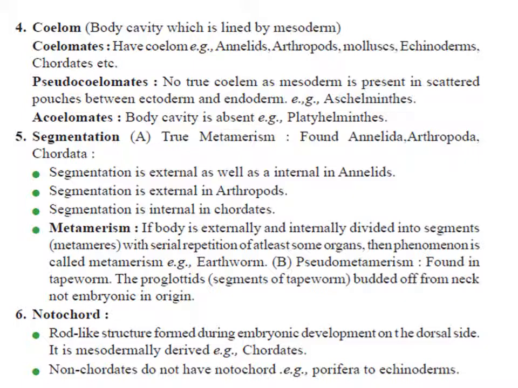The next basis of classifying the animal kingdom is segmentation. The body of Poriferans, Coelenterates, Aschelminths is unsegmented. The segmentation is non-metameric when each segment is more or less independent and new segments are added from the anterior end, like in tapeworm. Okay, here the segmentation is non-metameric.